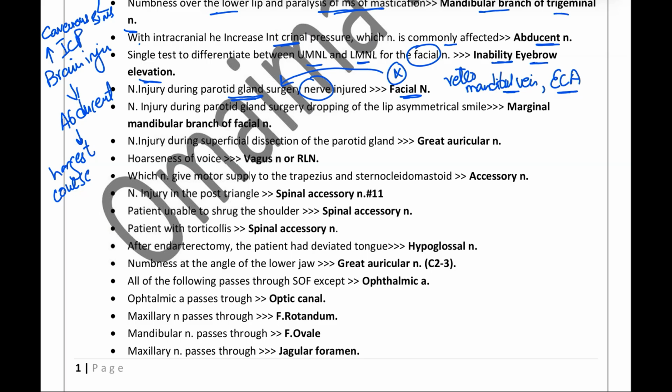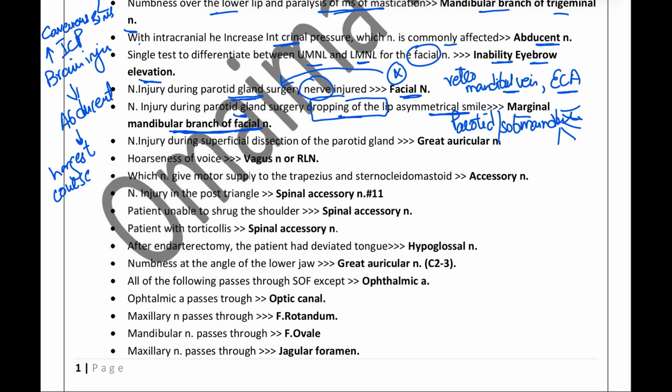Which nerve is injured during parotid gland surgery, resulting in drooping of the lip and an asymmetrical smile? Now they're not only testing you for the facial nerve, as we know that the facial nerve is going to branch into its 5 branches within the substance of the parotid. The one which is going to result in drooping of the lip would be the marginal mandibular branch of the facial nerve. So we have this nerve which can get injured in both parotid as well as submandibular gland surgery.